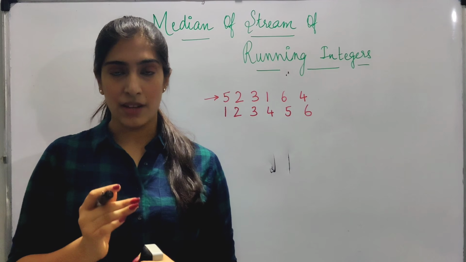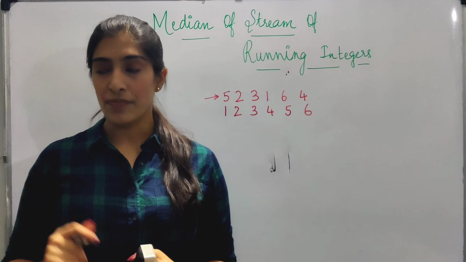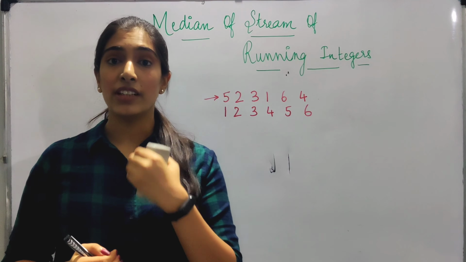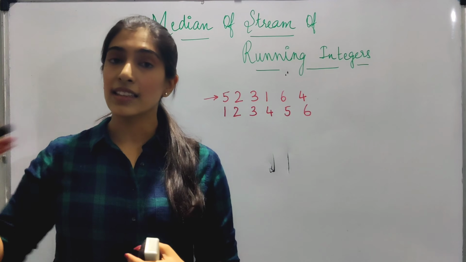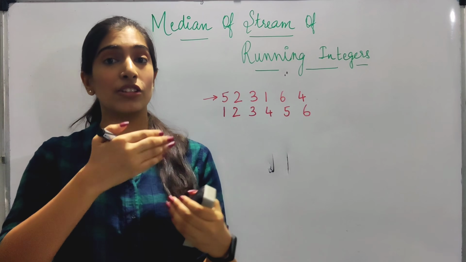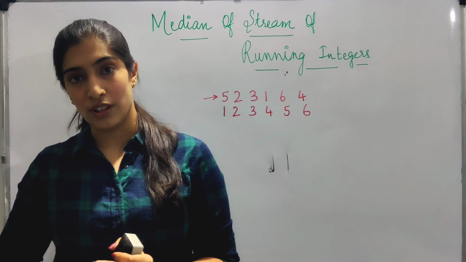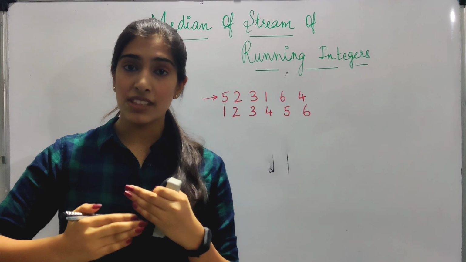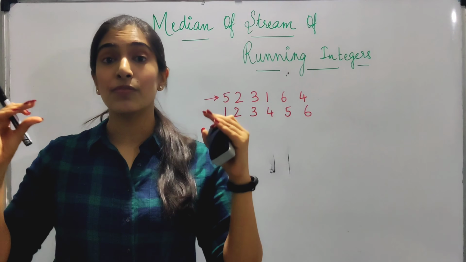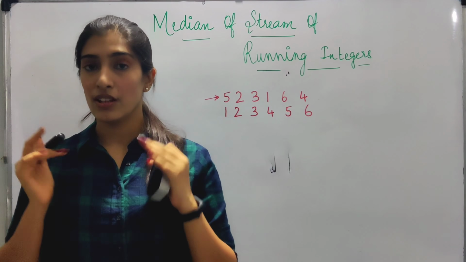First number will come, you have to return the median of that one number. Then second number will come, you have to return the median of those two numbers. Then third number will come, you have to return the median of those three numbers, and so on, right? So as the numbers are coming, you are returning the answers of median of those set of values, okay?